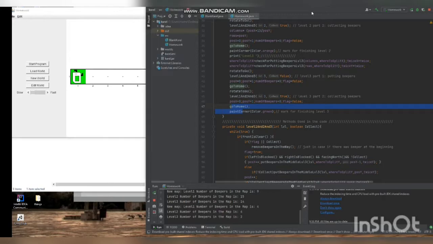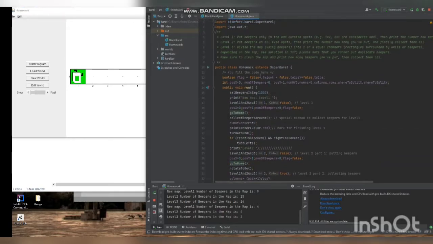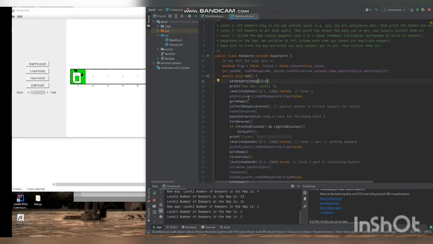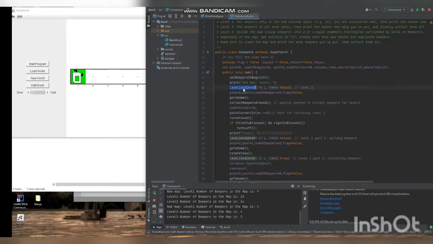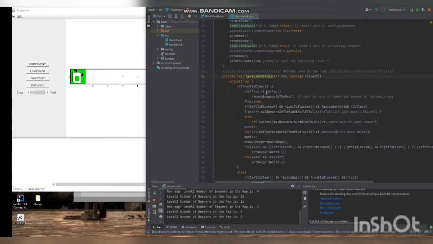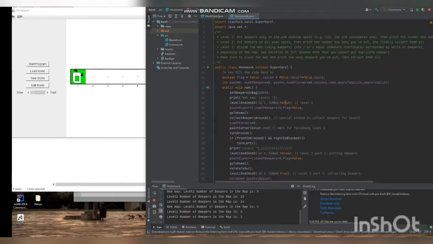So, here's my code. I declared variables and initialized a couple of them. At the beginning, I put 1,000 people in the bag, and then this method I use for 3 levels. It basically does the moving and the picking up. I have to pass the number of the level and whether to collect or not. This collect will be used just for level 2 and 3. So for level 1 it will be false, as it is shown here.